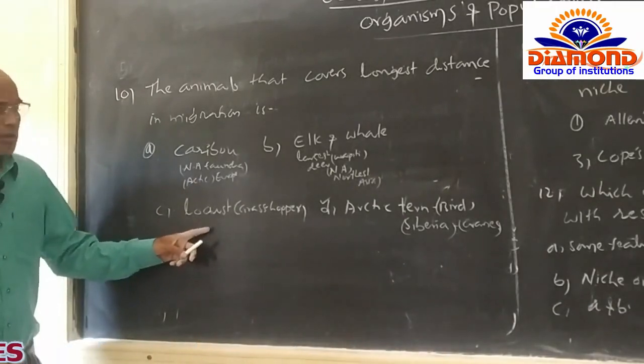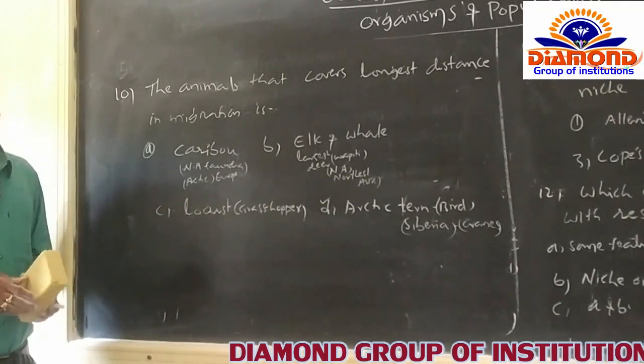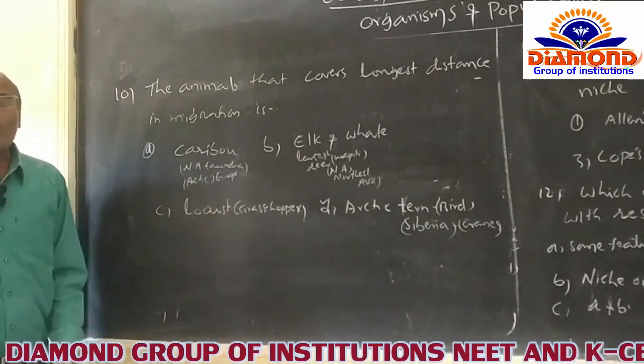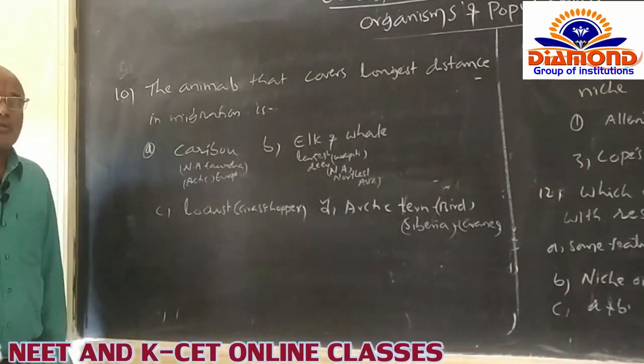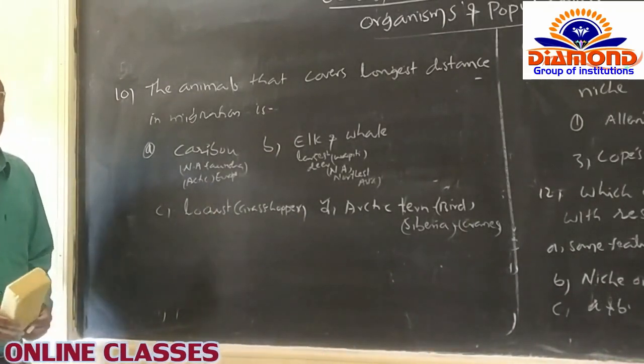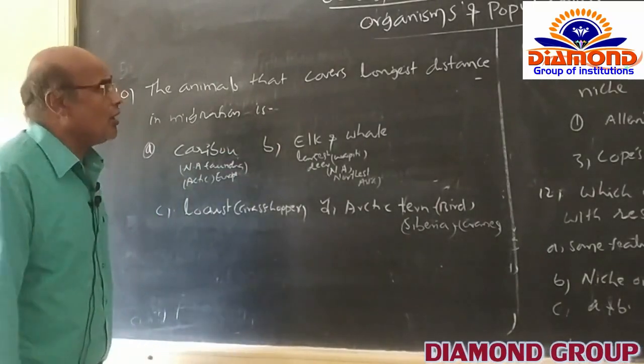And locusts. Though locusts live as gregarious groups of organisms, they are simply called grasshoppers. They also migrate only a little distance to avoid unfavorable conditions itself. The C option is also not correct.